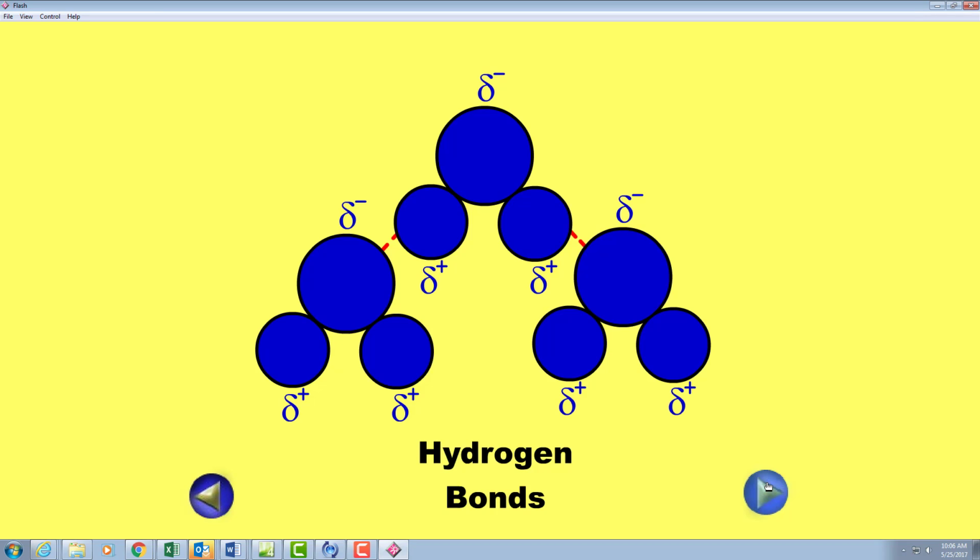Also, anything that has ionic charges, we said before, like table salt, sodium chloride, it also readily dissolves in water because partial charges attract full charges. Why we call this a universal solvent? Because most things do attract and dissolve in water.